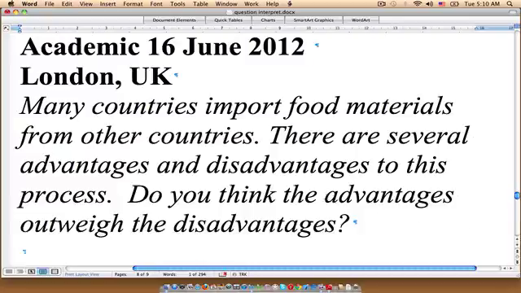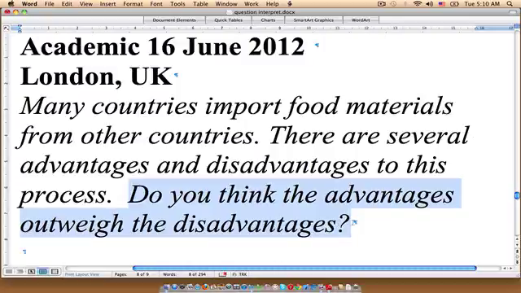Okay, now many people get confused when they see essay questions asking them about advantages and disadvantages. If you see a question that asks you about advantages and disadvantages, that does not mean that you are immediately going to decide to write a discussion essay. The important thing is to look at what the question portion of the overall essay question is asking you. So the question is saying, do you think the advantages outweigh the disadvantages?